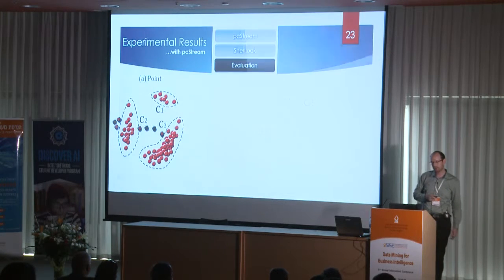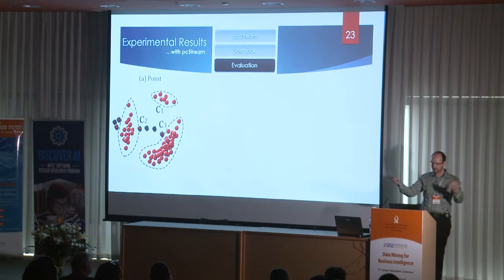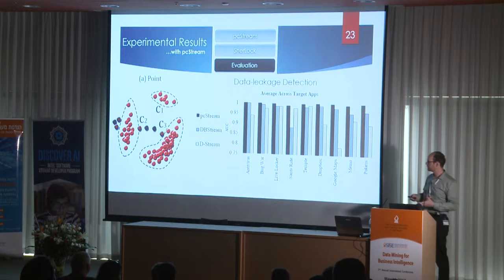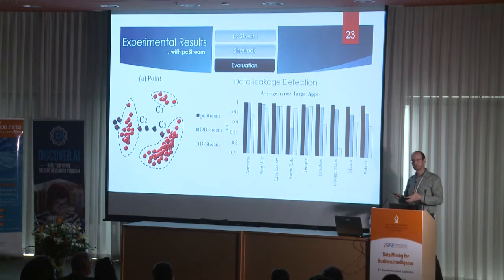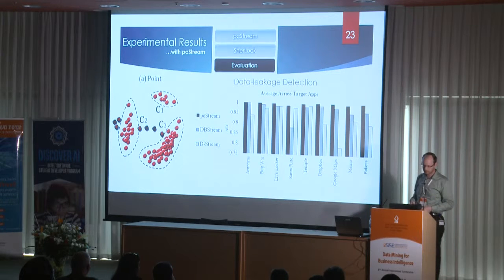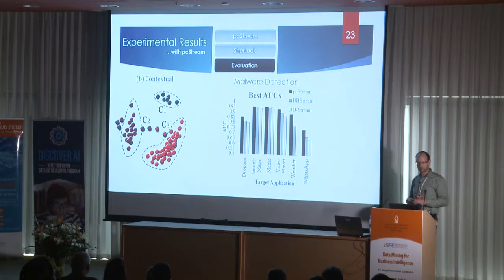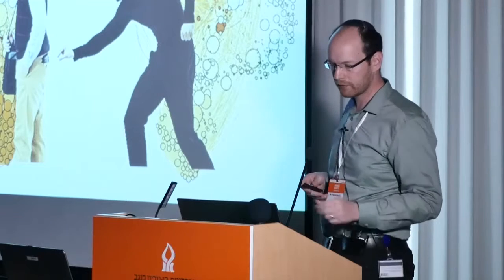Okay, so experimental results, going back to PC Stream. For point anomaly detection, we want to detect data leakage. Compared to other stream clustering algorithms which support point anomaly detection, we did quite well. Same with contextual anomaly detection. Here we're trying to look at general malicious behavior such as adware and so on. And I'll go a little more in detail with the collective anomaly detection.